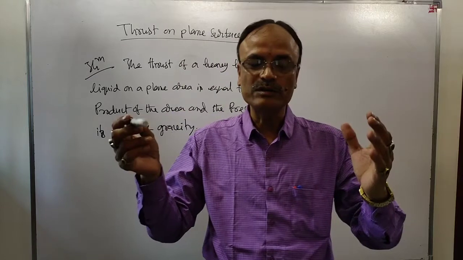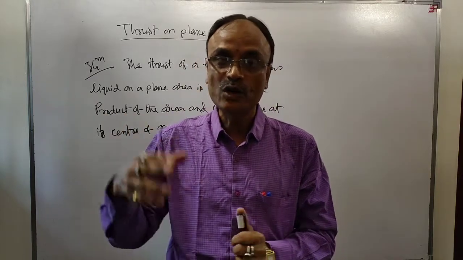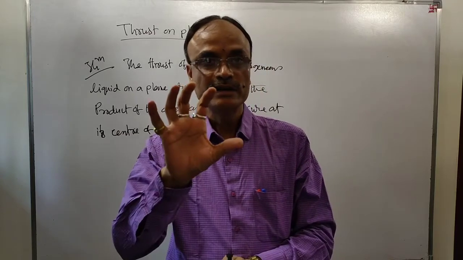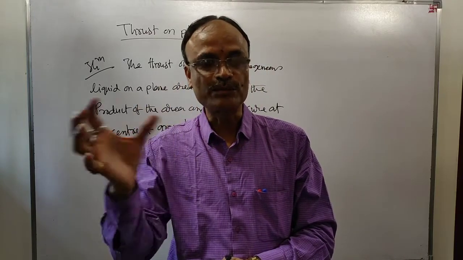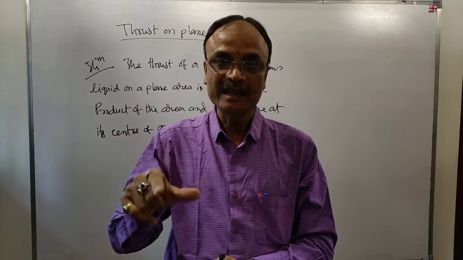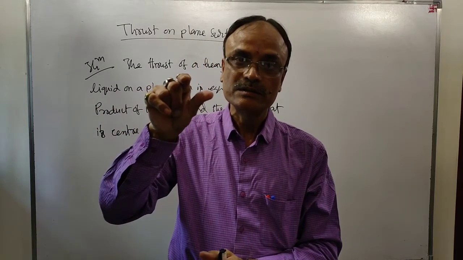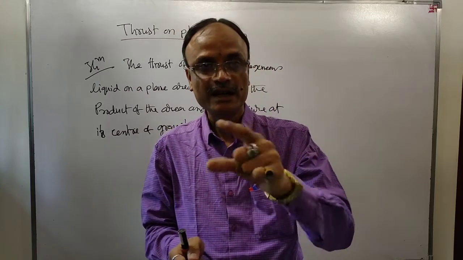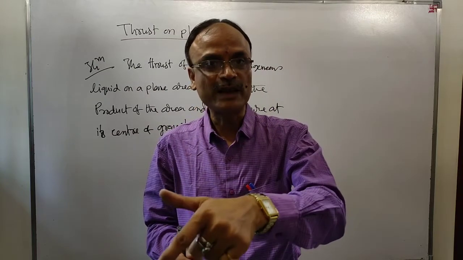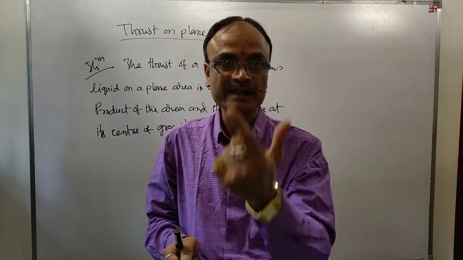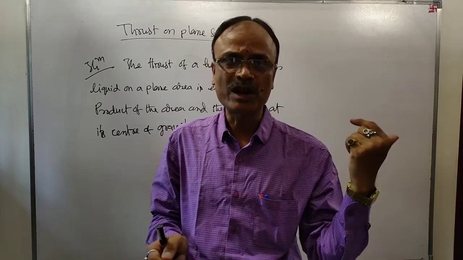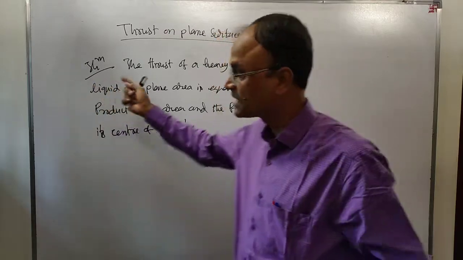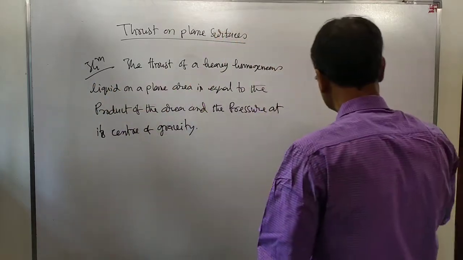The thrust of a heavy homogeneous liquid on a plane area is equal to the product of the area and pressure at its center of gravity. Means, first find the center of gravity of the area, then the pressure, the product, you should multiply the area and the pressure. This will be the thrust on the plane area. Suppose